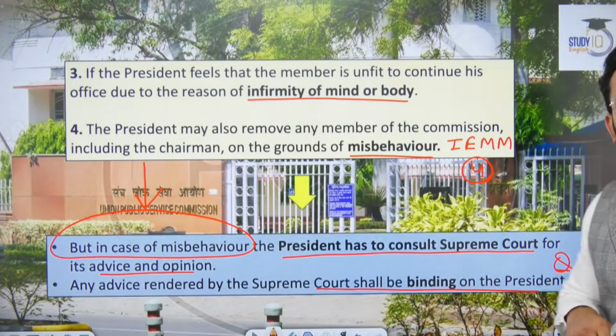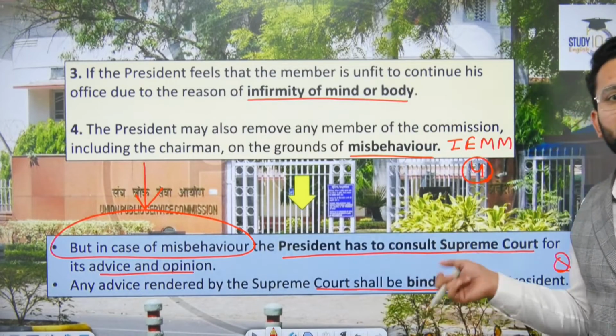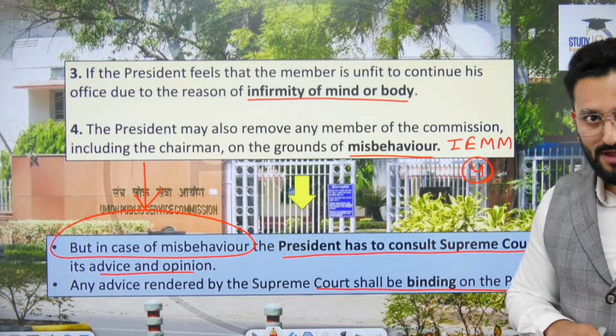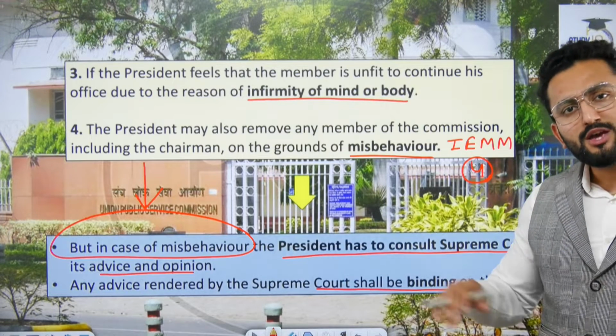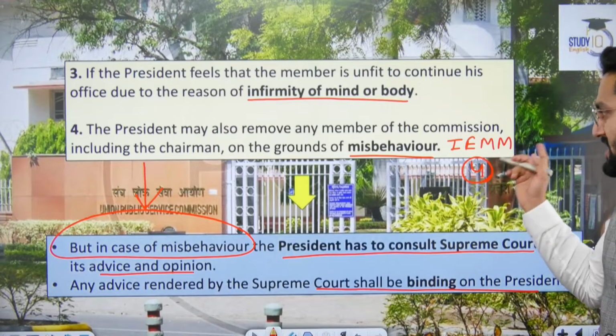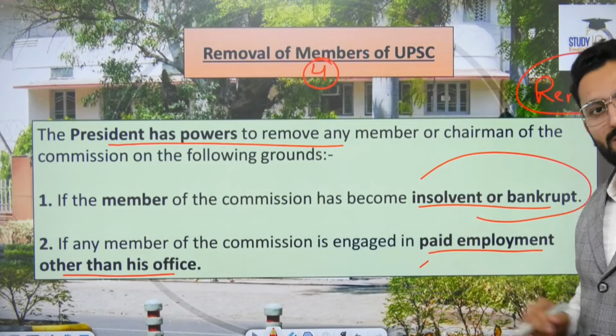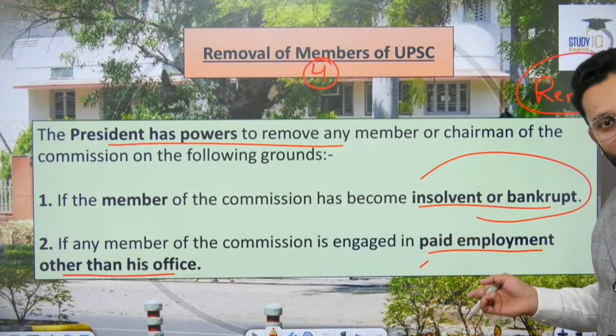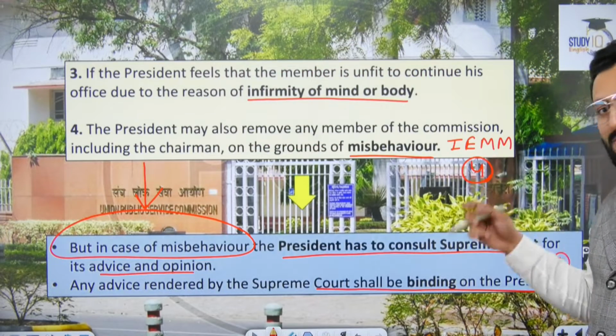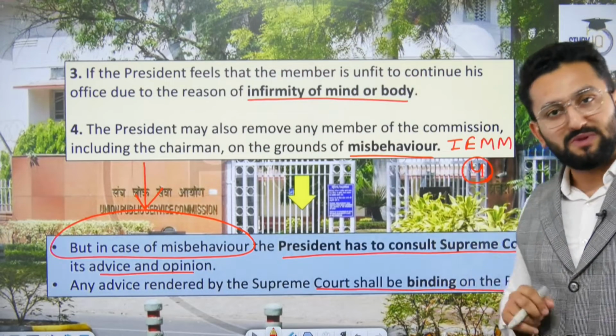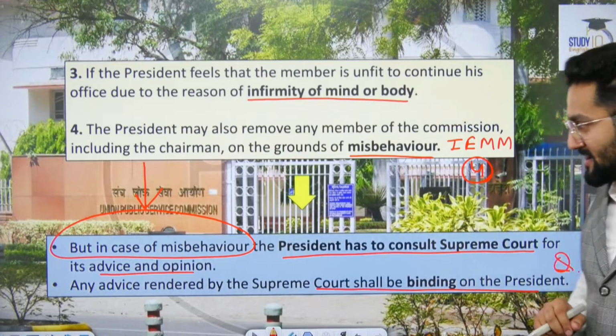Please remember, there can be a question from here. UPSC has asked such statements earlier, okay? So in short, you can remember by this mnemonic, IEMM. I means insolvency, E means employment related removal, M means mind and M means misbehavior, okay?